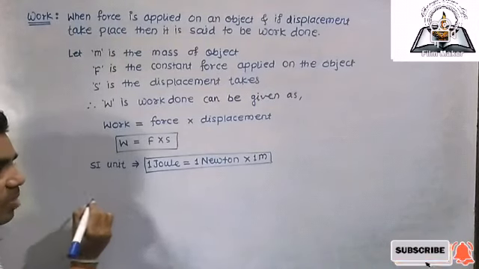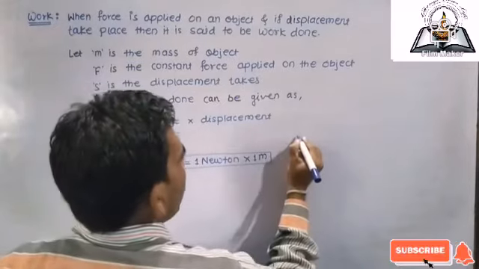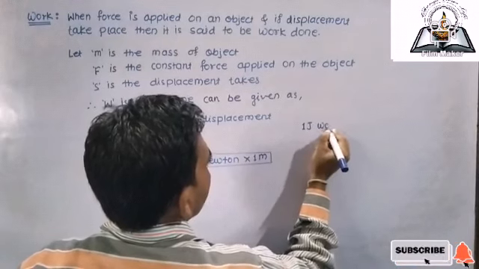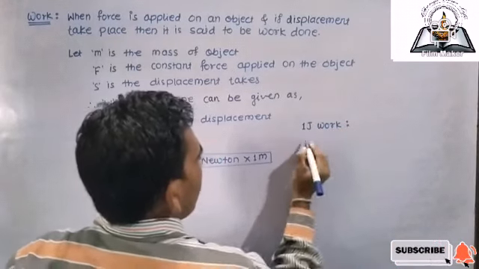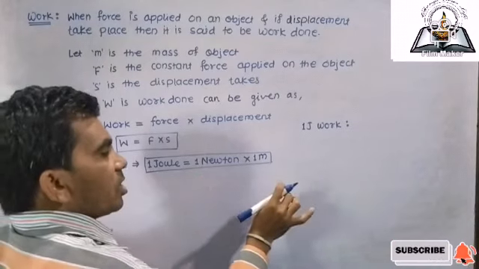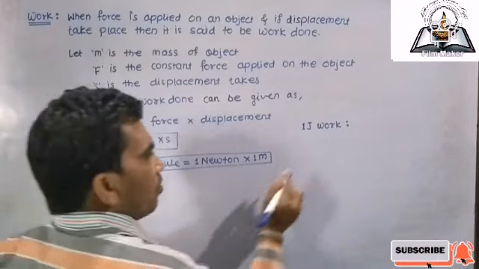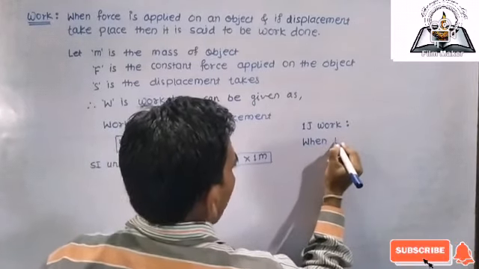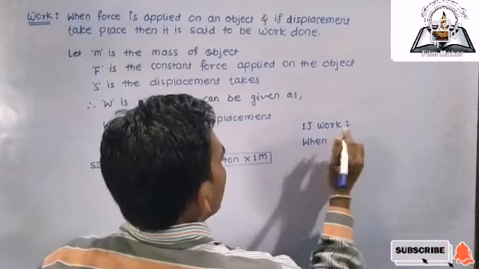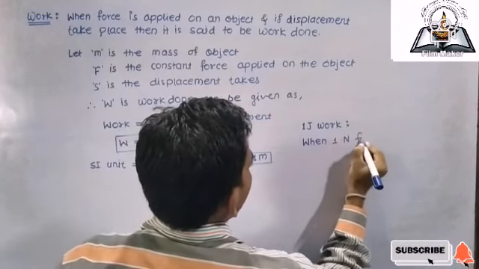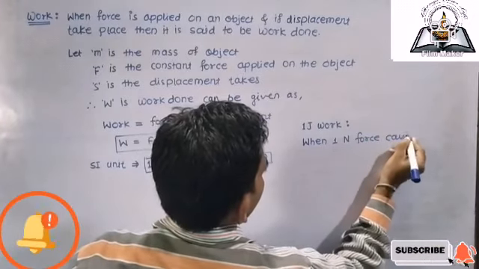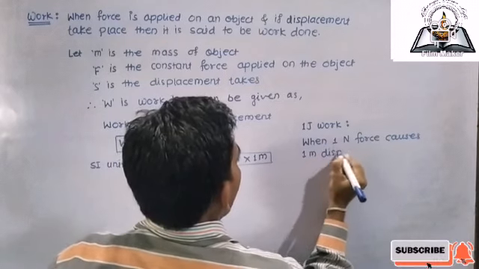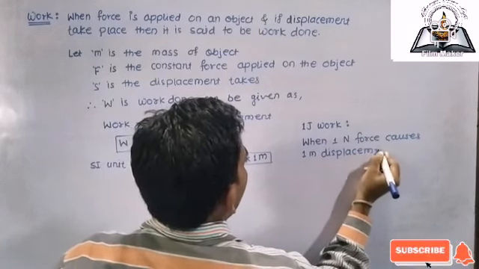So we can write the definition of 1 joule: in simple words, when 1 newton force causes 1 meter displacement, then the work done is said to be 1 joule.